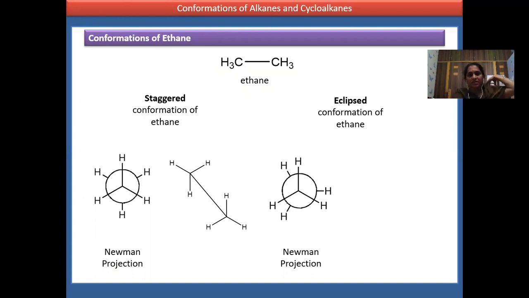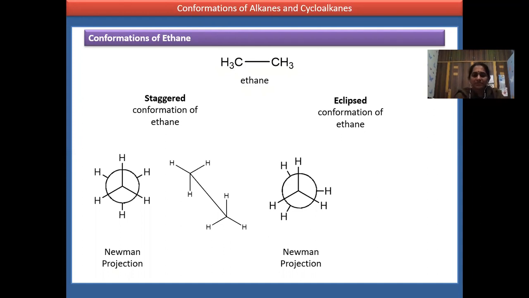The staggered and eclipsed conformations of ethane are given by Newman. In the staggered conformation, we are able to see all six hydrogens. In the eclipsed Newman projection, if you rotate still more, you can't see the behind carbon and its hydrogens. Only the front carbon and its hydrogens are visible.